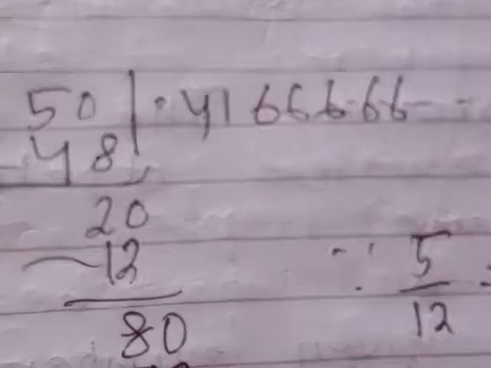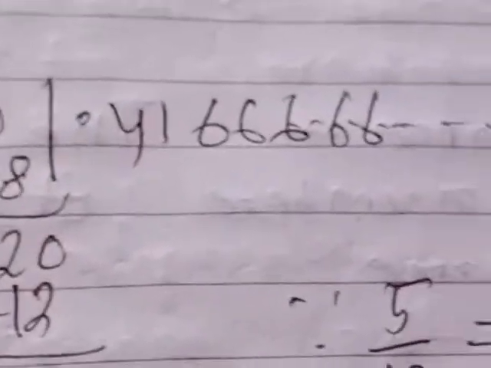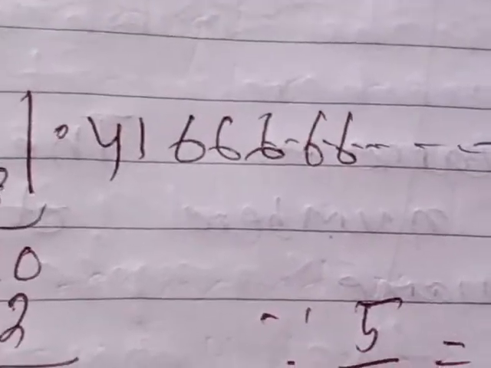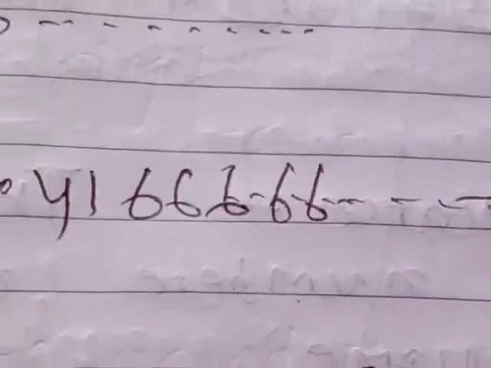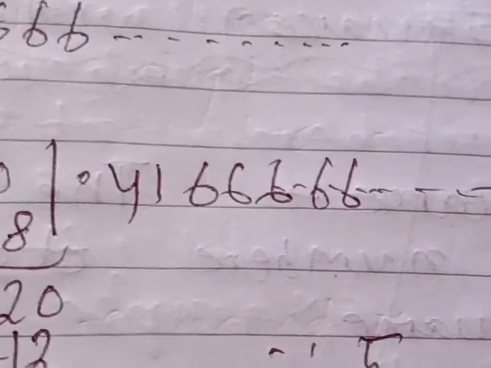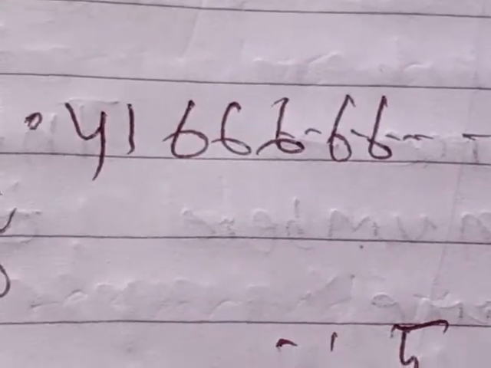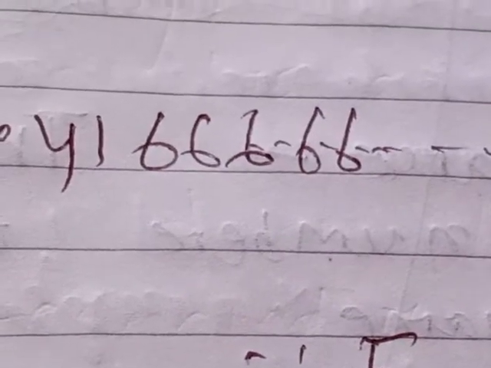So again we have to put 6. 12 sixes are 72. So in every case you will see the remainder is 8. By putting 0, what is the next quotient digit? It will be 6. You see which digit is repeated. 0.416666. After 6, what digit is coming? 6. Next digit coming is 6.